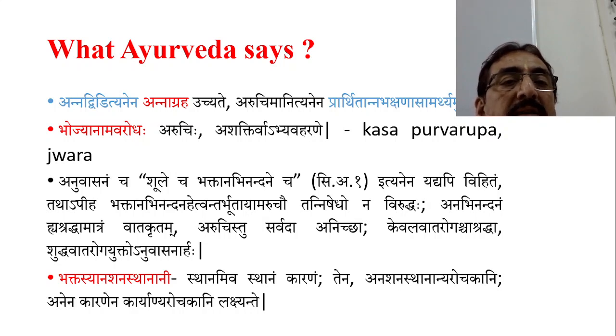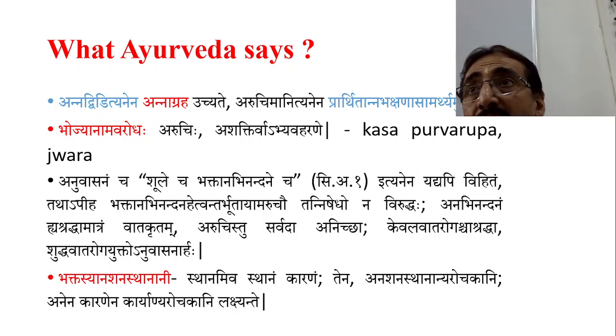Annadvid ityanena Annagraha uchyate. Aruchim ityanena, that is Bhojananam avarodaha. Aruchi, Ashaktirva abhyavaharane. So these are the symptoms seen as upadrava in case of kasa, purvarupa and jwara. Aruchi is a very important purvarupa of jwara.